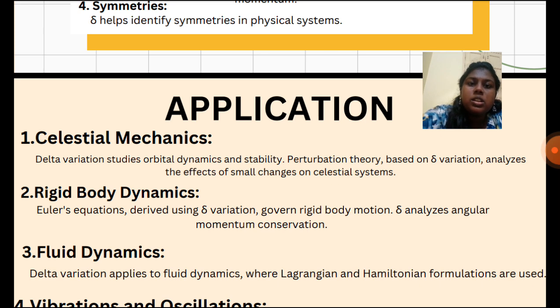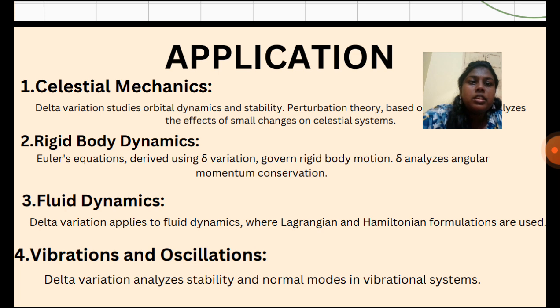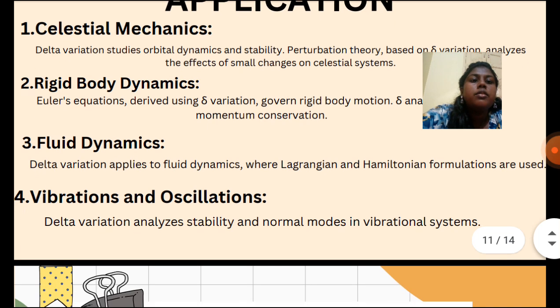Here Euler's equations derived using delta variation govern rigid body motion, and delta analyzes the angular momentum conservation. In fluid dynamics, delta variation applies where Lagrangian and Hamiltonian formulations are used. And then in vibrations and oscillations, delta variation analyzes stability and normal modes in vibrational systems.